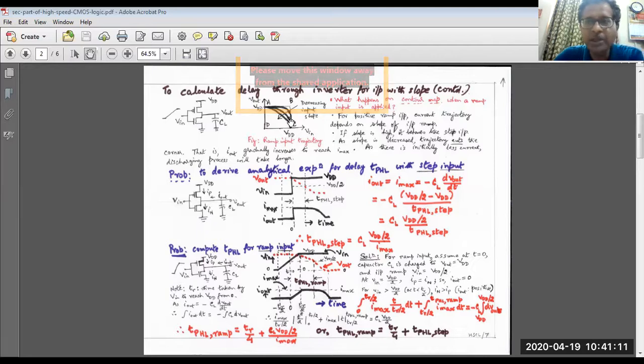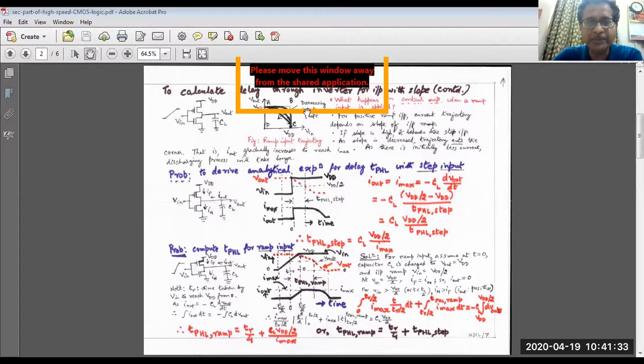Now you see that with the decreasing input slope, the output current plot will slowly go towards the left. Clear? And what will the propagation delay be? Earlier, whatever the propagation delay was, you see that the output current value will now be less and less. For positive input, the current trajectory will depend on the slope of the input.